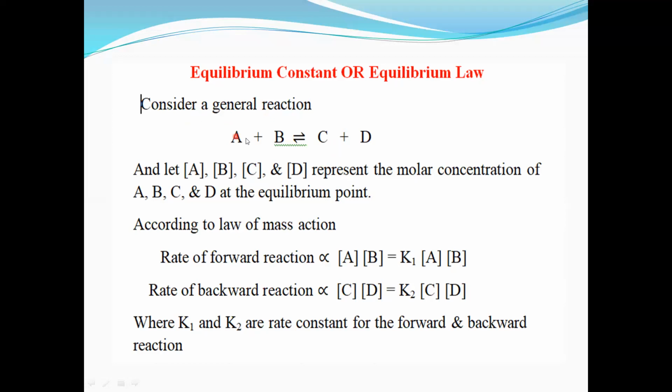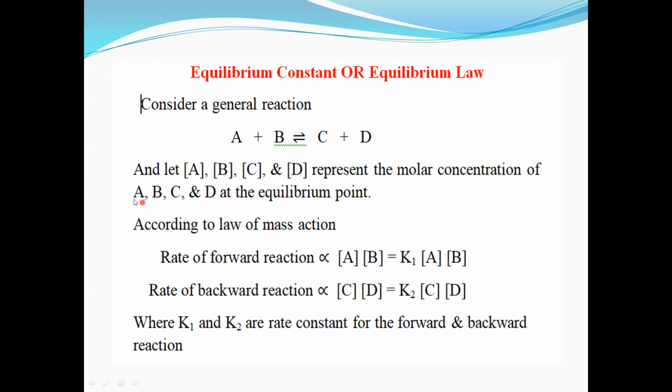So we have considered here a reversible reaction, A plus B gives C plus D. And let the concentration of A, written in square brackets, be read as concentration of A, or molar concentration of A, or also called active mass of A. This is concentration of B, this is concentration of C, and this is concentration of D. They represent the molar concentration of A, B, C and D at the equilibrium point.